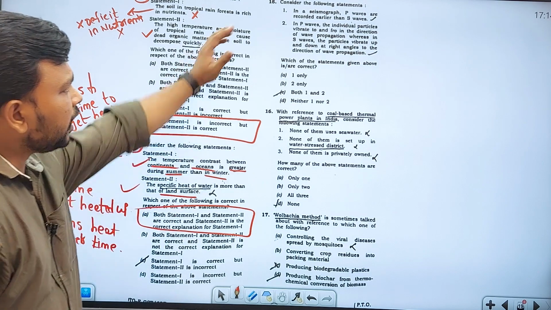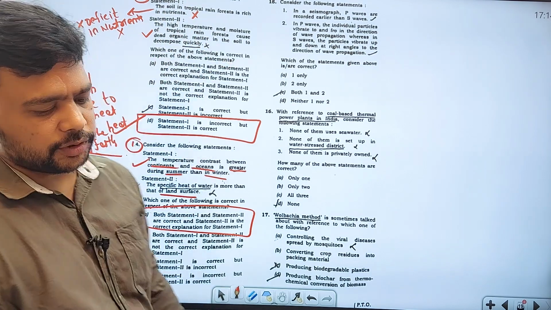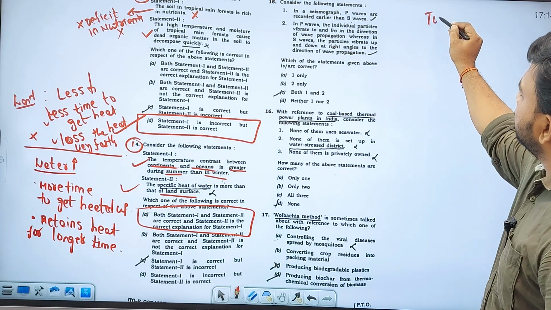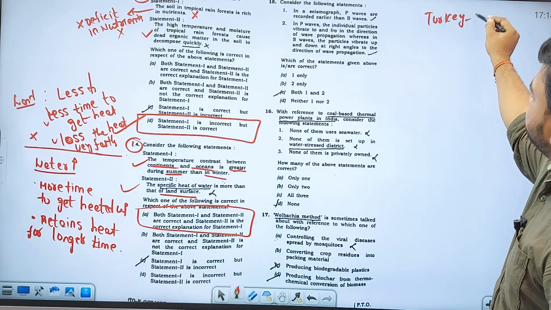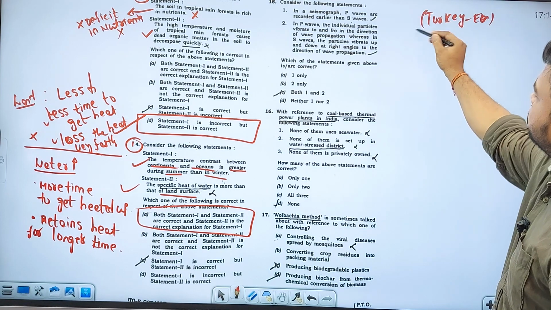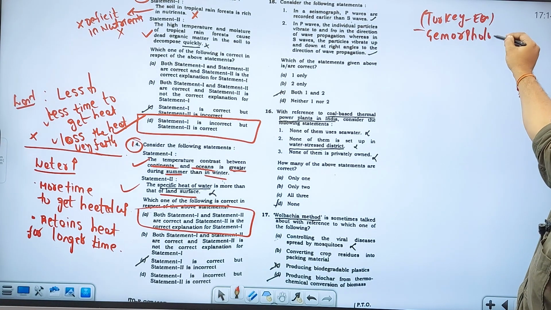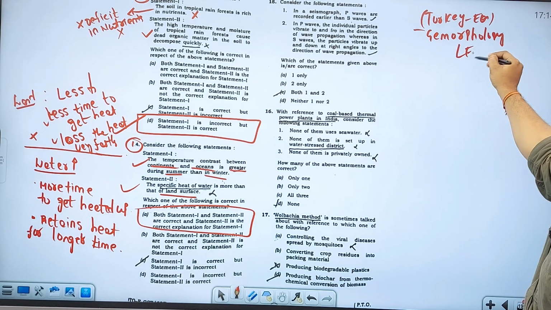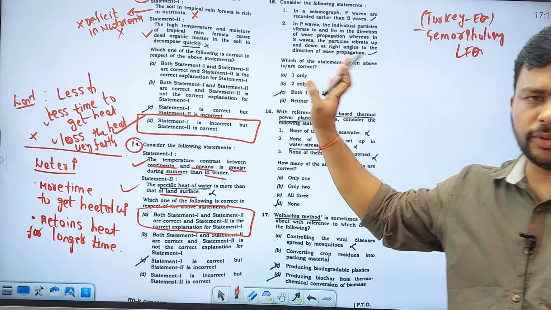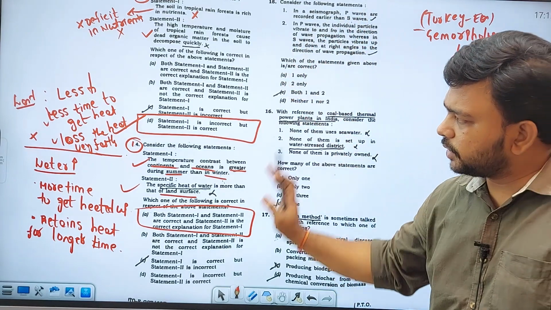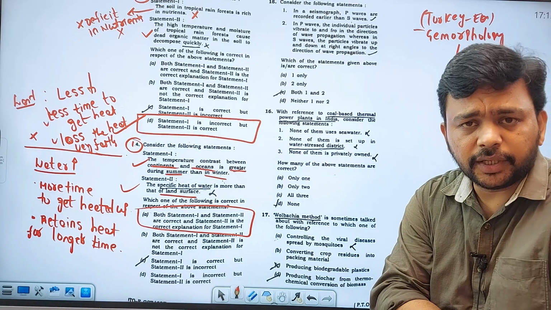Now coming to the 15th question. Why did they ask this particular earthquake related question? Because the Turkey earthquake is in the news. So it is purely conceptual. If you know the concept of geomorphology, and within it earthquakes, you can easily attempt this question. Easy question, completely conceptual. So geography questions are always conceptual. You have to understand that.